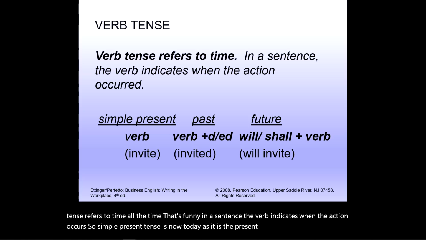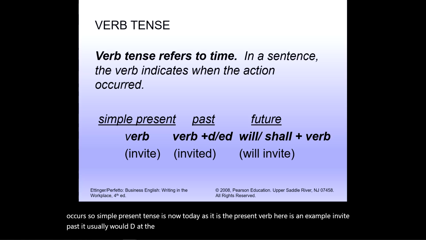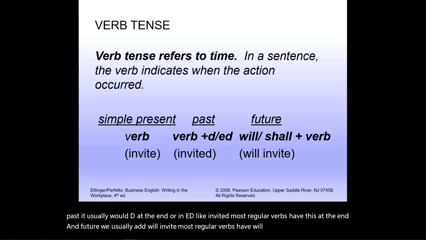Here's an example, invite. Past, it's usually with a D at the end or an ED, like invited. Most regular verbs have this at the end. And future, we usually add will. Will invite. Most regular verbs have will in front. All right?